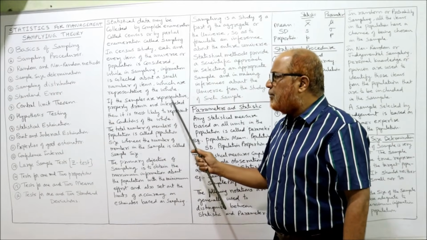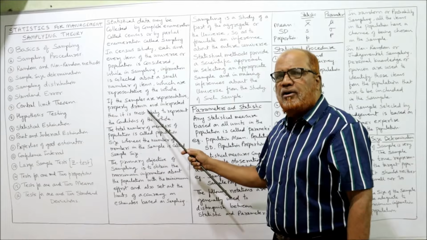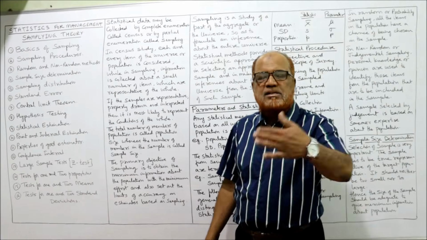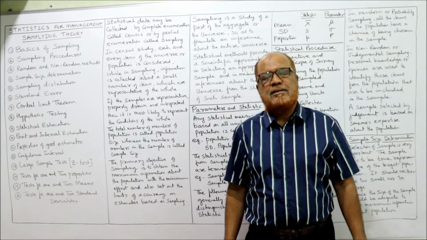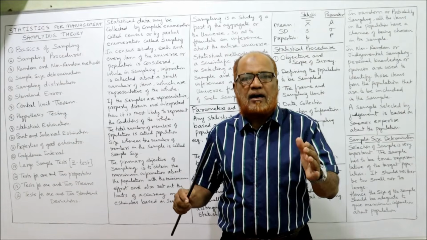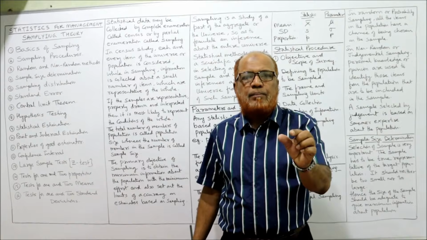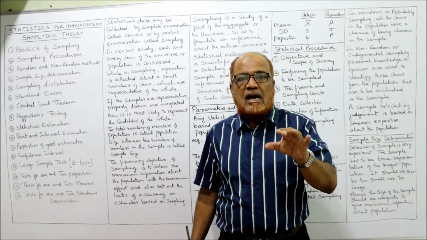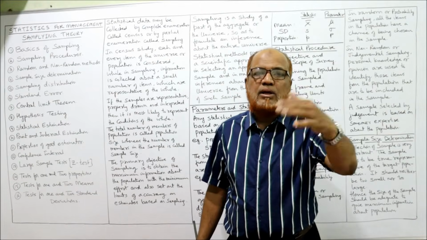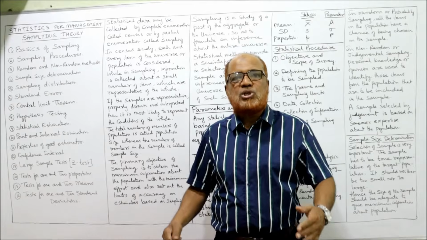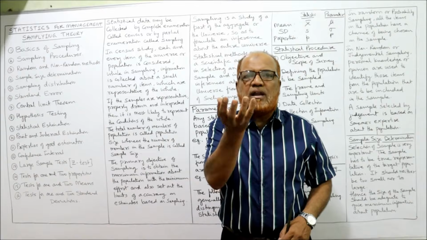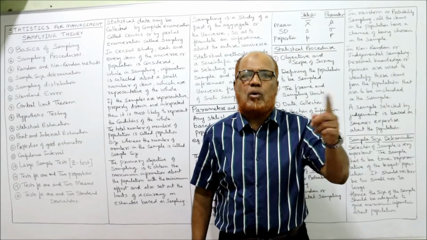If the samples are representative, properly drawn and interpreted, then it represents the most likely conditions of the whole. See here, when we want complete data about the whole, if the sample is representative, if the sample is reliable, then the conditions of the sample will be equal to the conditions of the whole. That means instead of studying the whole, we are studying only a part, and this part is a representative of the whole.